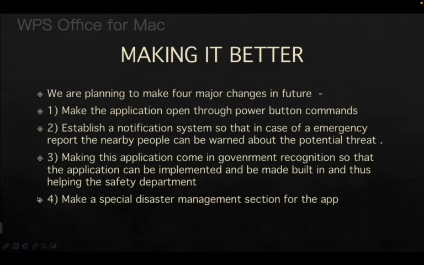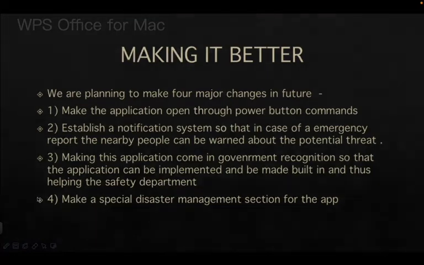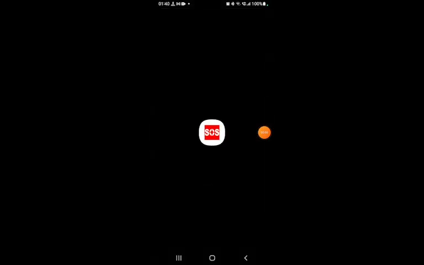I would illustrate it. For example, there is a flood in a particular area. Then for message transfer protocol or early intimation to the people, this application will be the source from the government to send a direct message to the people. This is the demonstration of our Android version of our application.